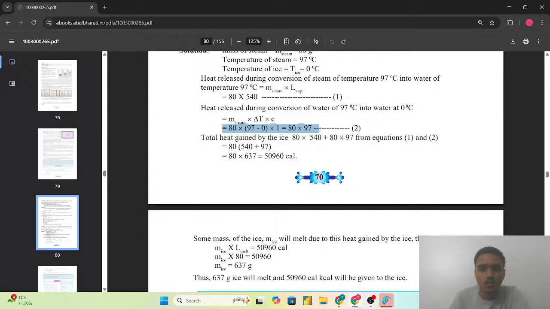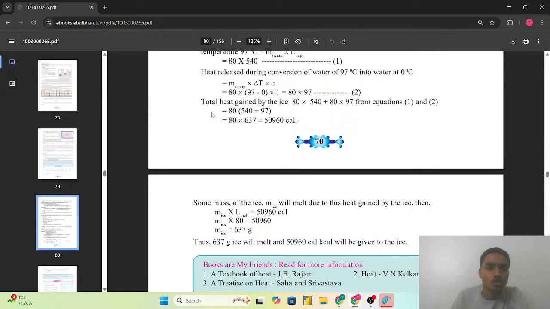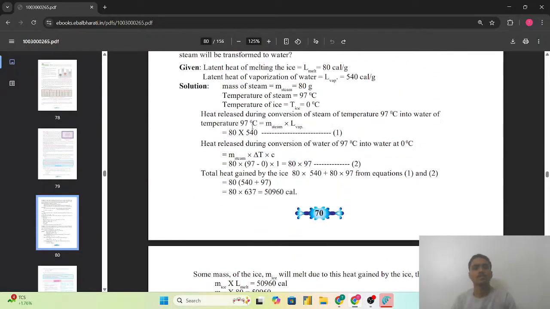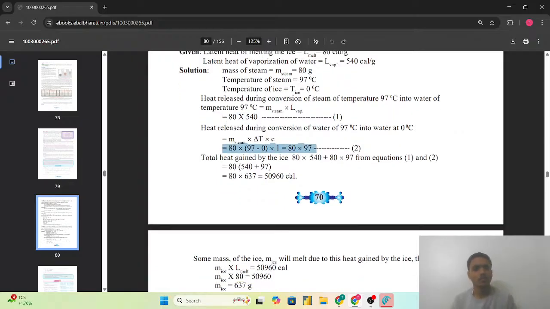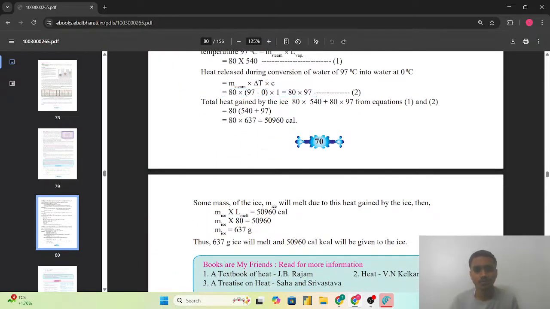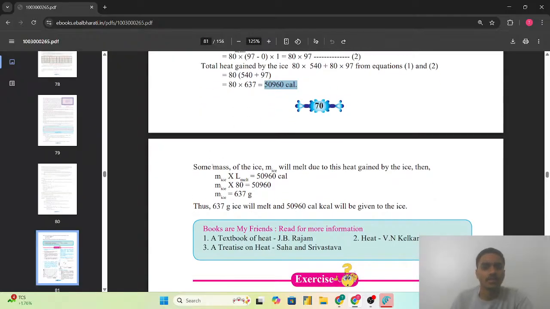So after using that 80 into 97, so total heat gained कितना होगा? That means we are considering this total heat and this total heat. So which will be 50,960 calorie, and some mass of the ice will melt due to this heat.